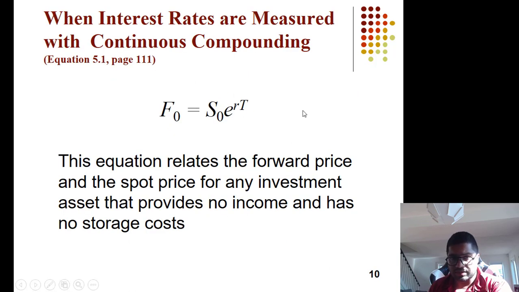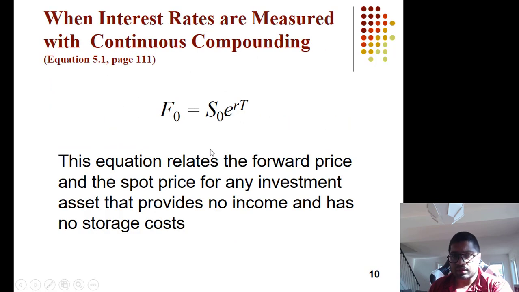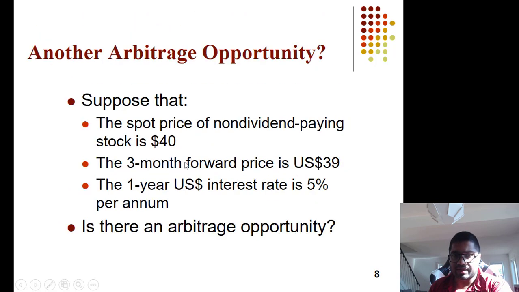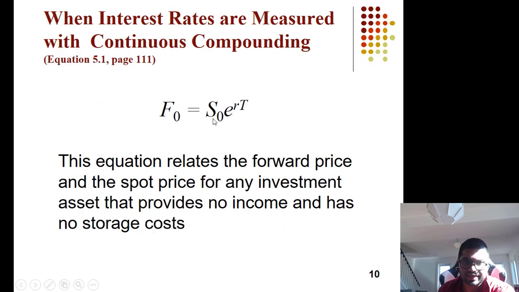This is the formula they are using, and if it is different from 40.50, then there is arbitrage. Instead of using 1 plus interest rate, we use exponential. So we don't do that actually. This is not the right formula to calculate it. We use exponential: S0 e to the power rT.